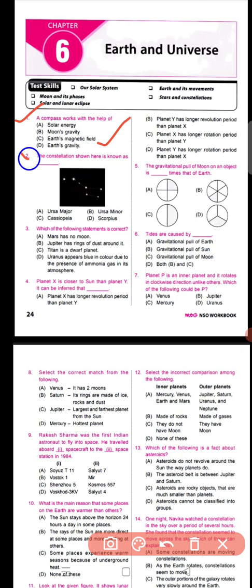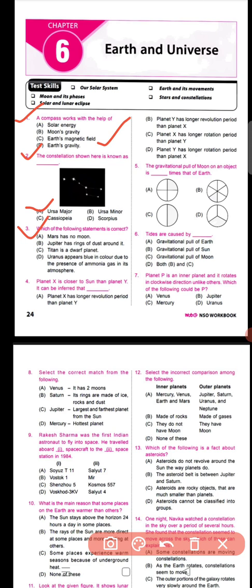Question number 2 says that the constellation shown here is shown as, you can see here a picture. So basically constellations are a group of stars that appear in certain patterns in the sky. The constellation shown in the figure is called Ursa Major. That means option number A, you can go with option number A.